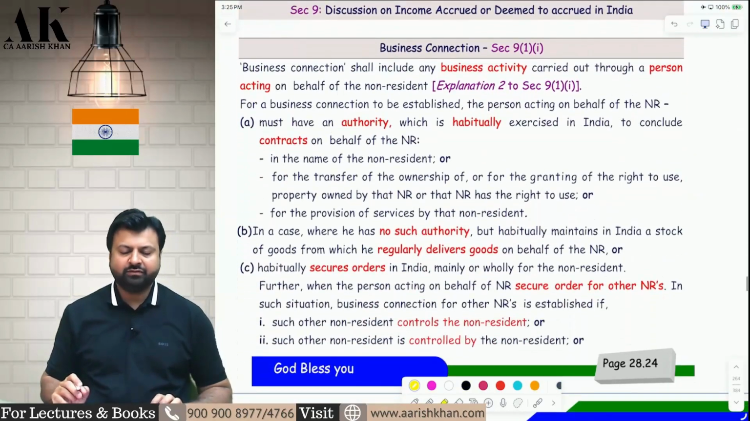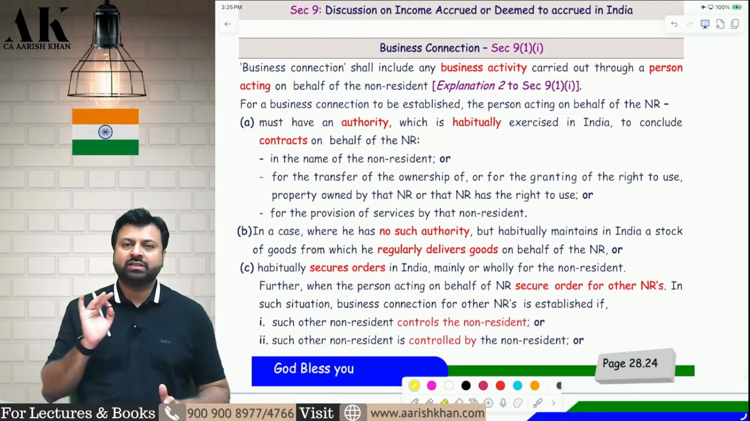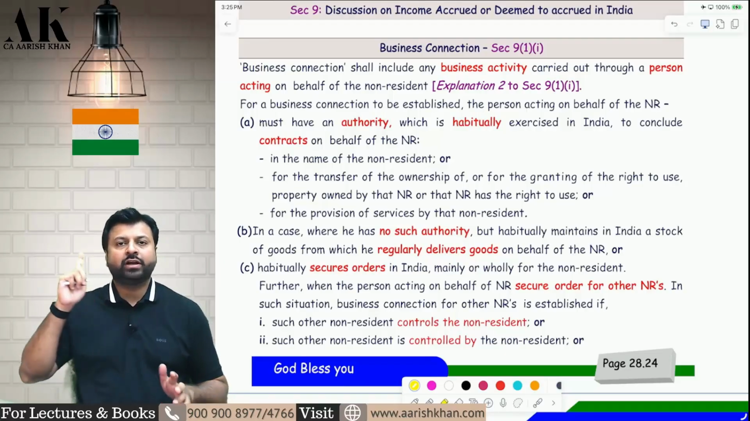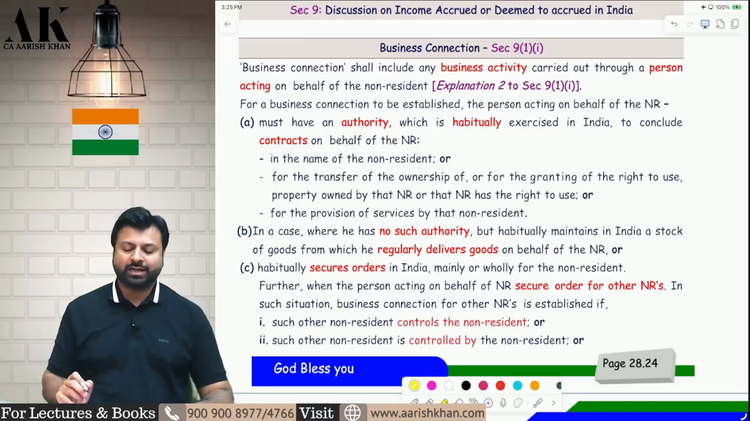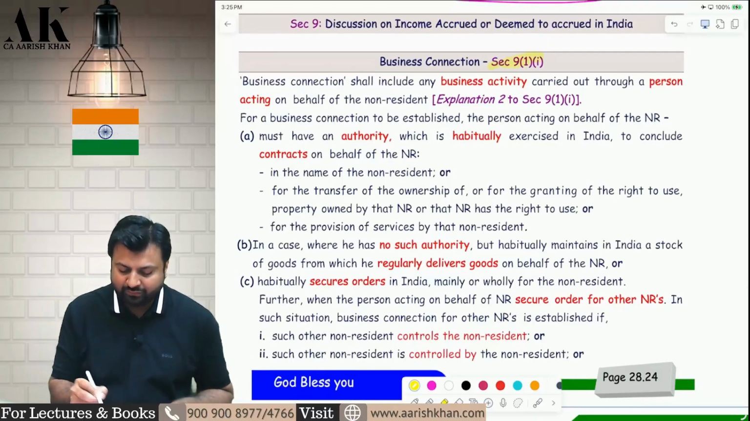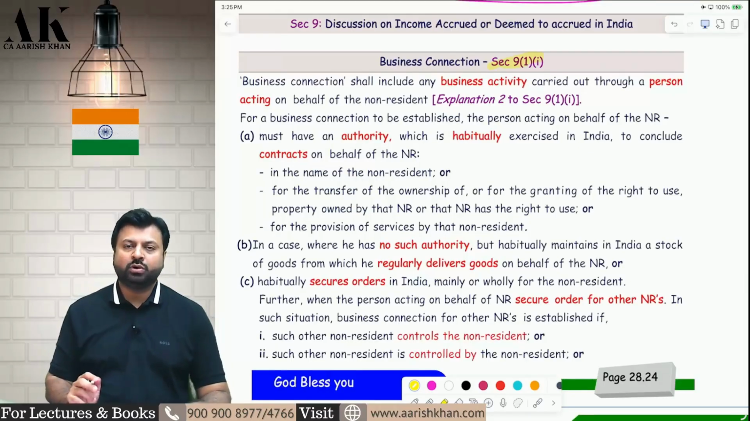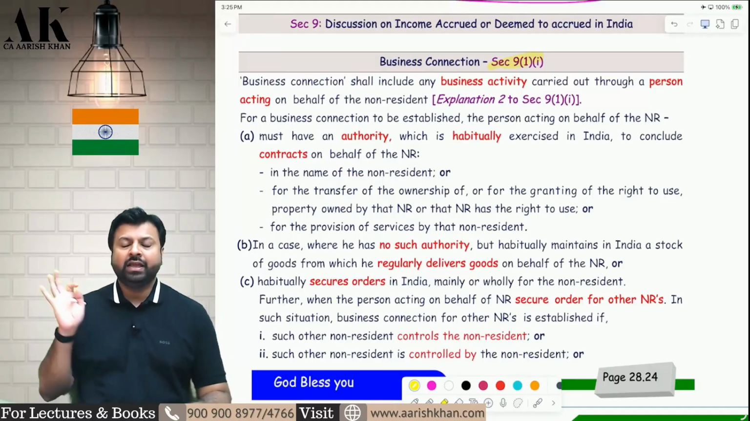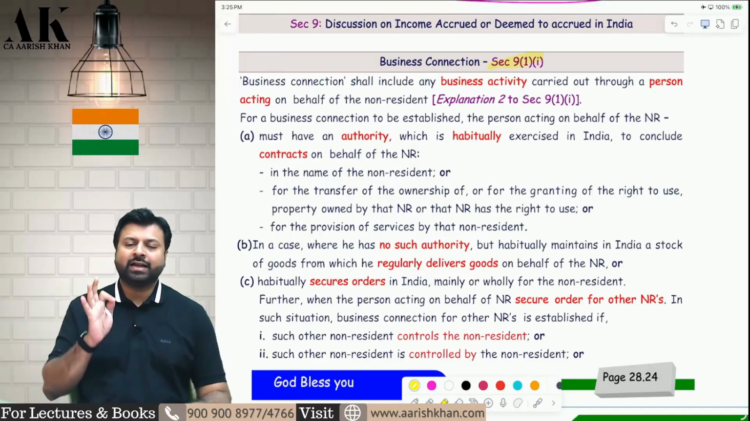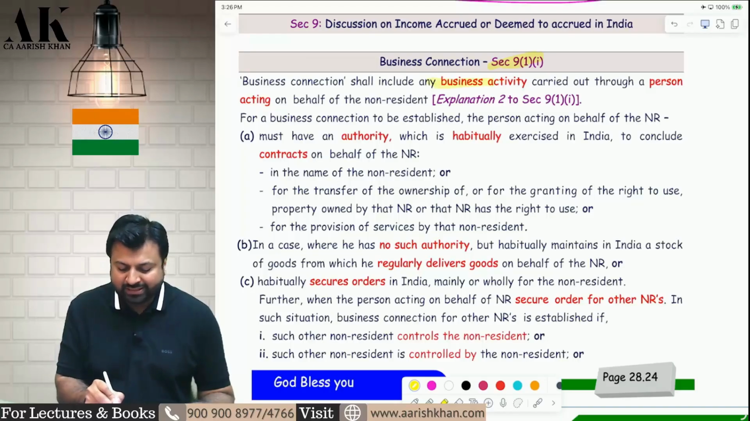Now let's go ahead with something very important. Now we are going to talk about income which is deemed to accrue or arise in India. We have already talked about income deemed to accrue or arise in India in sections 9(1)(v), (vi) and (vii). Now we will talk about when PGBP income will be deemed to accrue or arise in India, which is mentioned in section 9(1)(i). PGBP income is deemed to accrue or arise in India if the non-resident has a business connection in India. Sir, what do you mean by business connection? Business connection means, in general terms, any business activity which is carried through a person.